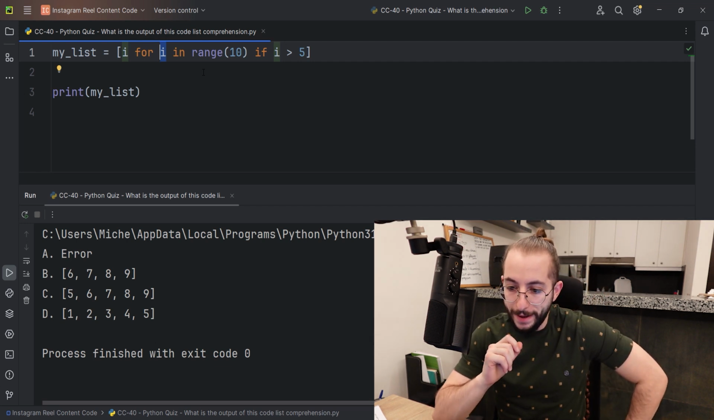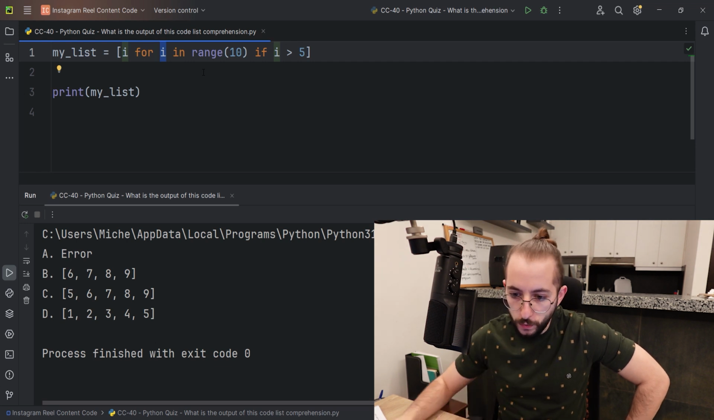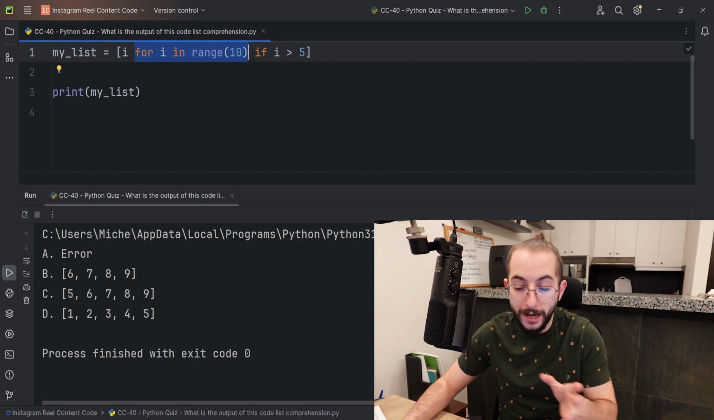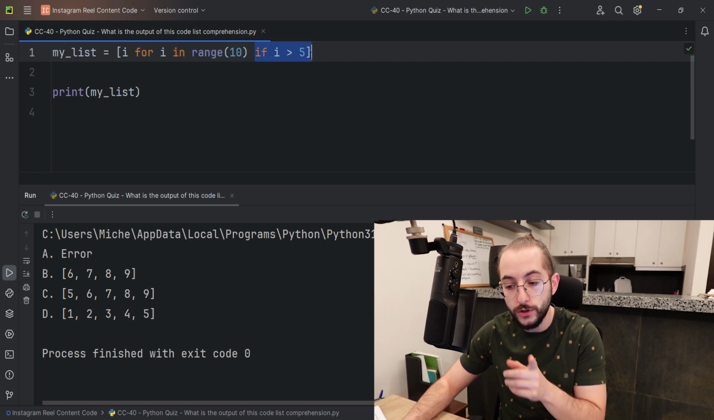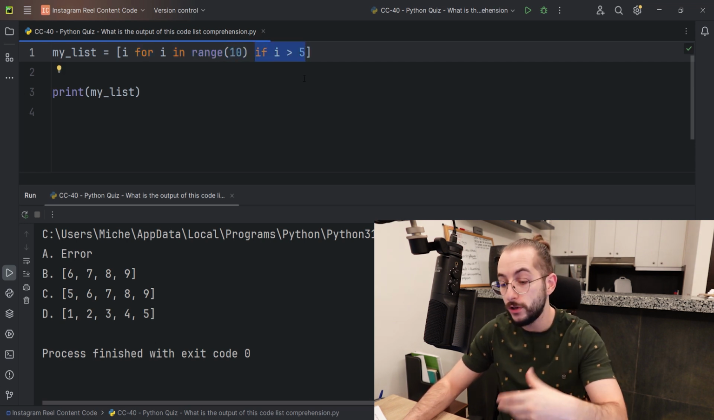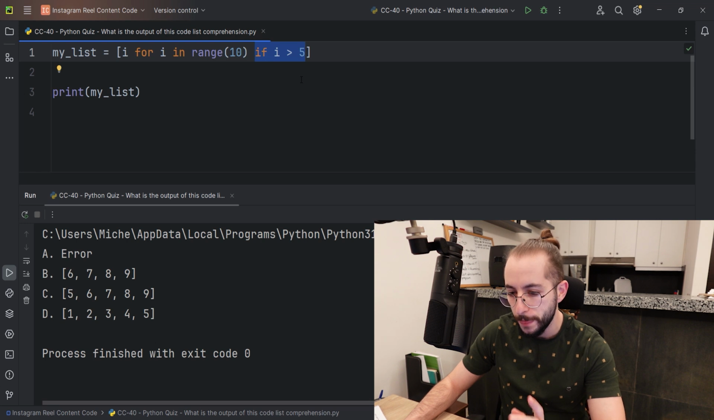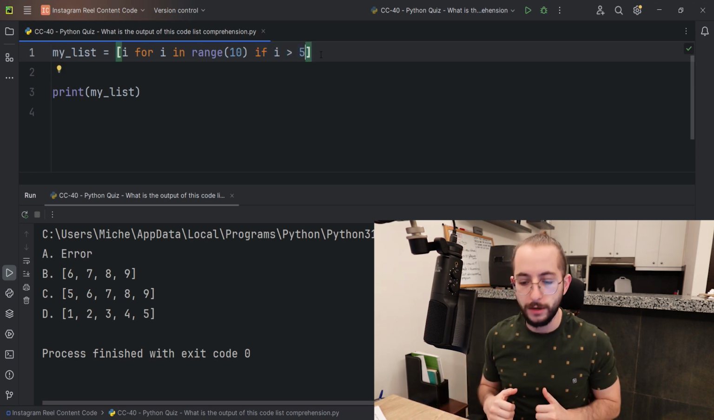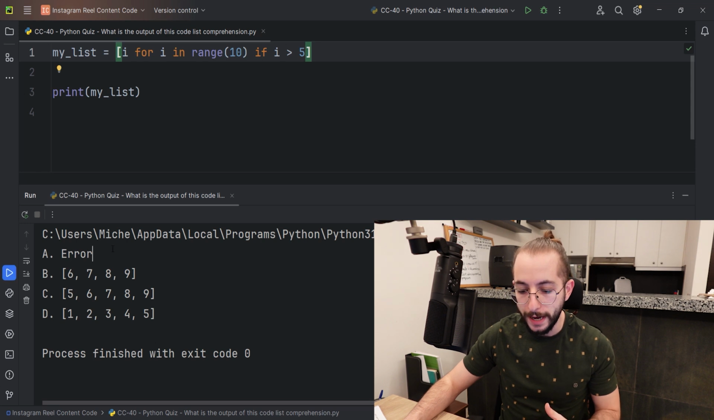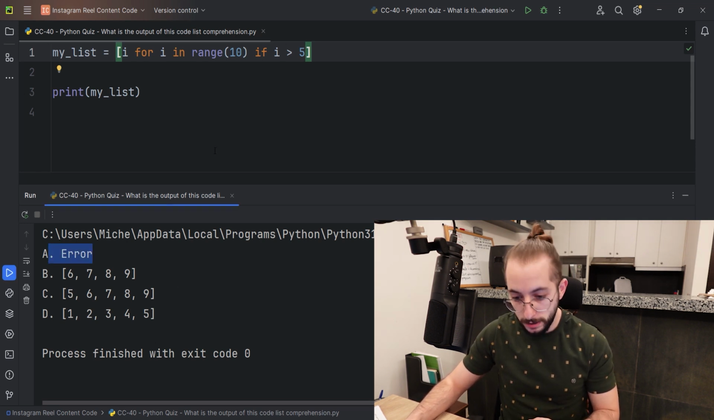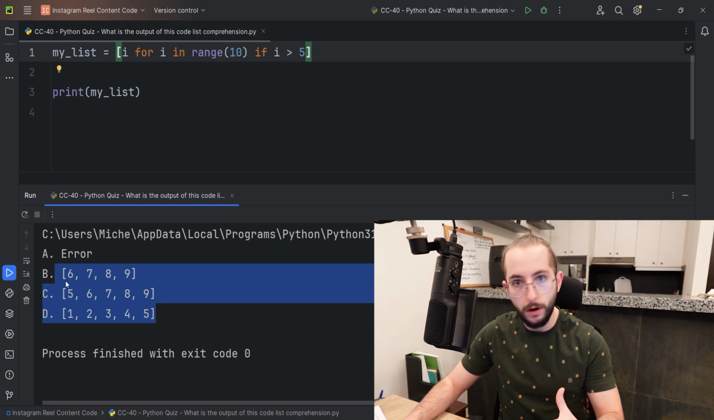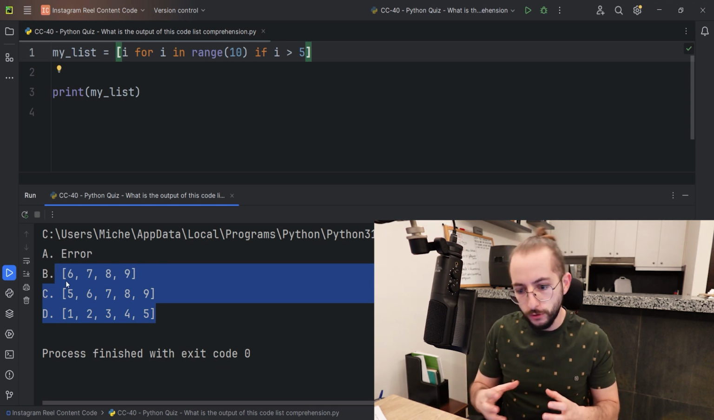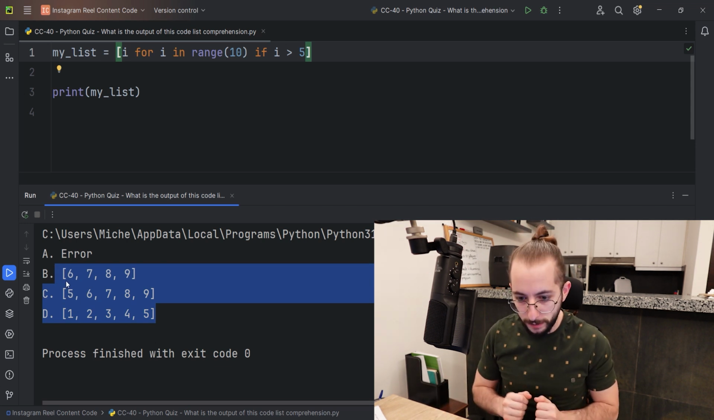Okay, but there is a caveat. What we're doing is we're not just saying for i in range of 10, we're saying for i in range of 10 if i is greater than 5. So we are actually filtering out these numbers. First of all, we understand that this is a good list comprehension, so there's not going to be any errors. So this is off the table. Second of all, we see these three options. They are all within the range of 10. So these are all possible.